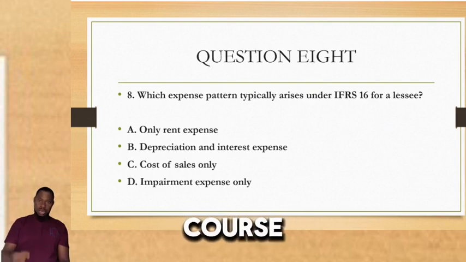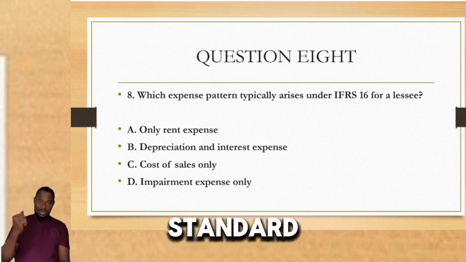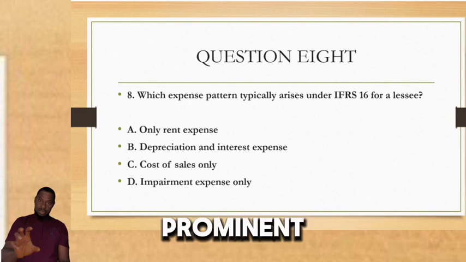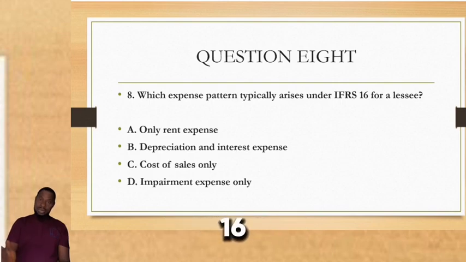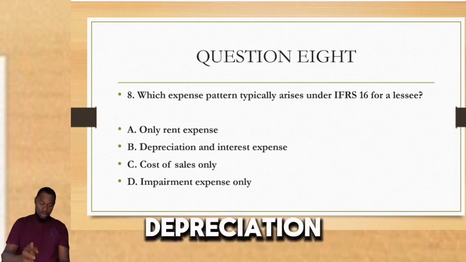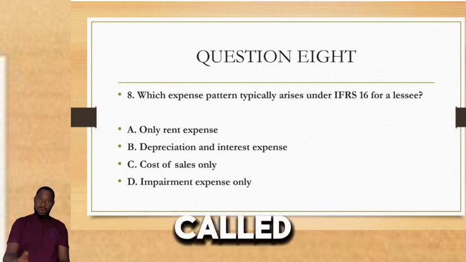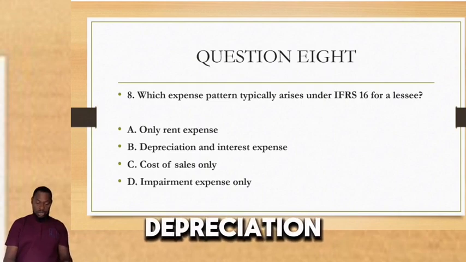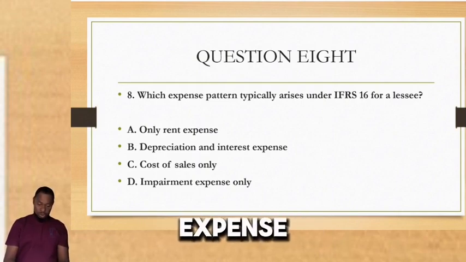Of course, you know that in the old standard, that is IAS 17, rent was prominent. Now with IFRS 16, rent has given way to be replaced by depreciation and interest expense, otherwise called the finance cost. So that is the correct answer. Correct answer is B, depreciation and interest expense.